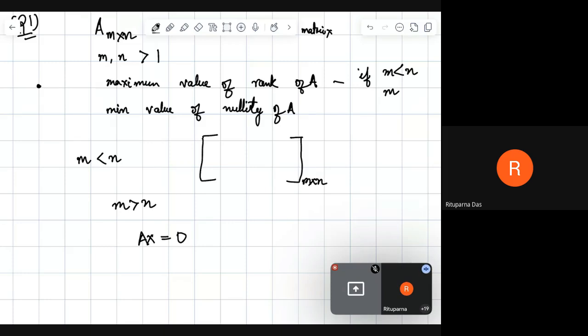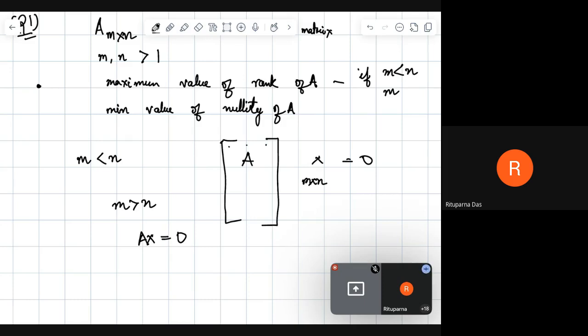In this case, we have m greater than n, which means the number of rows is greater than the number of columns.